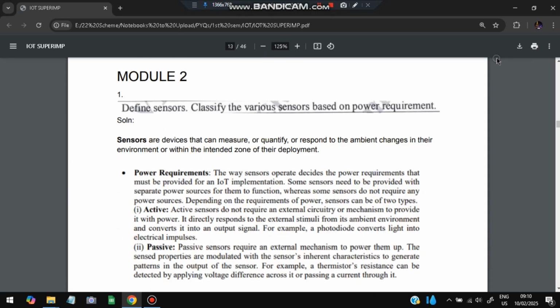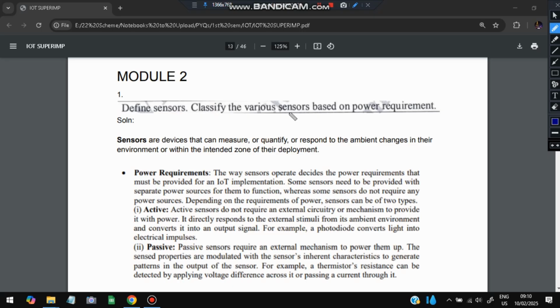Okay. Moving on to module 2, we have the first super important question, which is: define sensors. Classify the various sensors based on power requirement. Okay, what is a sensor? A sensor is nothing but something which senses. It can measure, quantify, or respond to ambient changes in its environment. If any change is happening, something detecting that change is called a sensor, within the intended zone of its deployment.